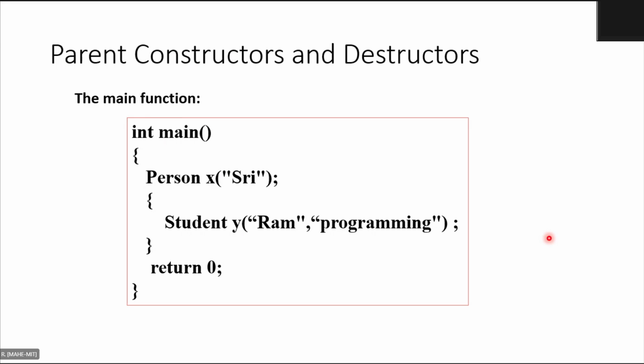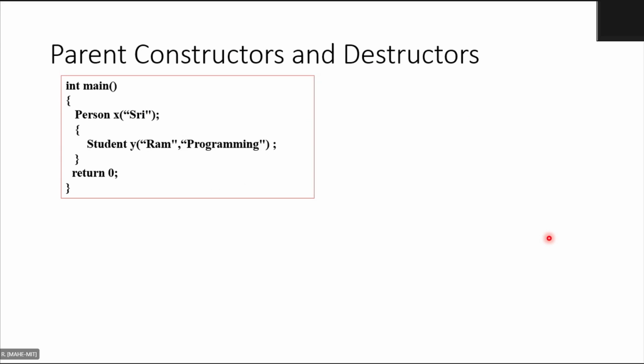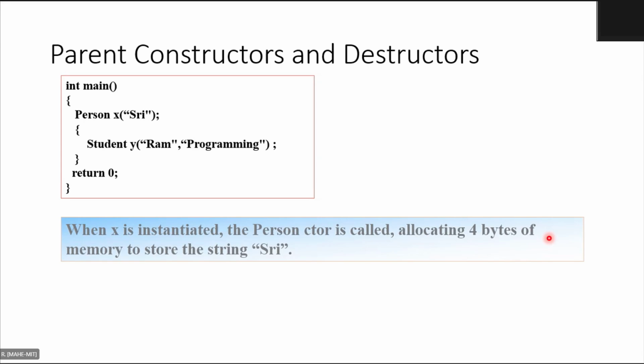Now, how will the constructors and destructors be called, and what is the memory allocation that is being done when X is instantiated? When person X is instantiated, the person constructor is called, and it allocates 4 bytes of memory to store the string SRI.